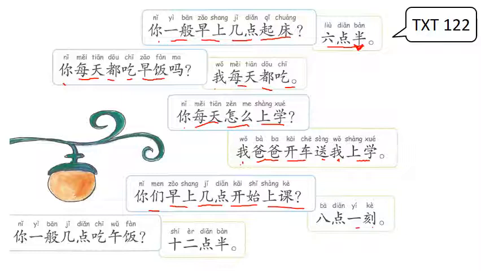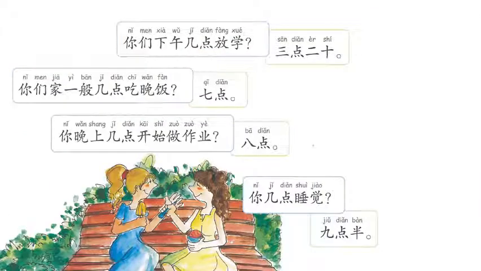你一般几点吃午饭? So you usually, what time eat lunch? 12点半, so 12:30. 你们下午几点放学?